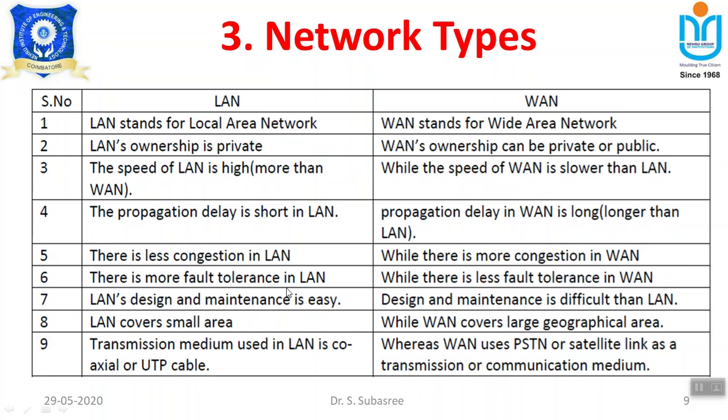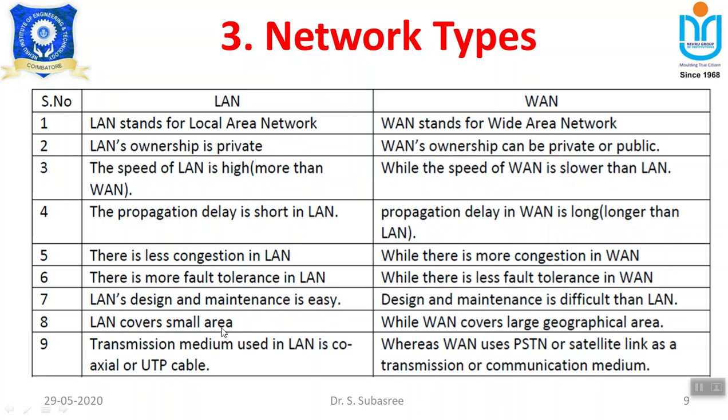And here the LAN has more fault tolerance, but in the case of WAN it has less fault tolerance, because in a LAN we can easily identify where the fault occurs, detect it and rectify it. But in the case of WAN it will take more time. That is the reason why it has less fault tolerance in WAN. And maintaining as well as designing a LAN is very simple, but a WAN is very difficult to design as well as maintain.